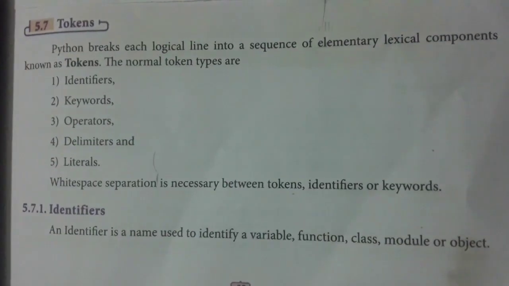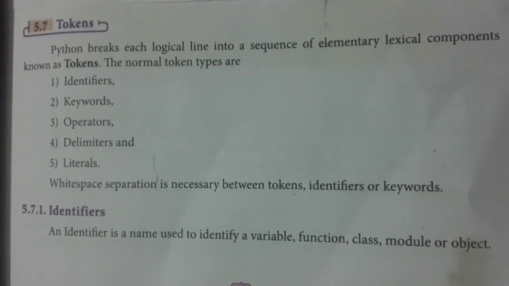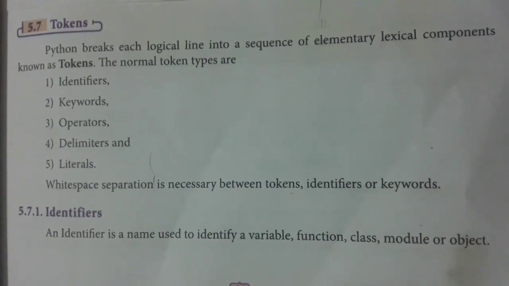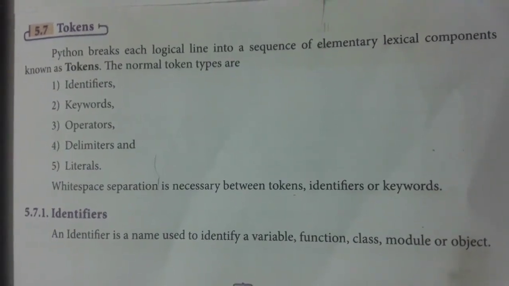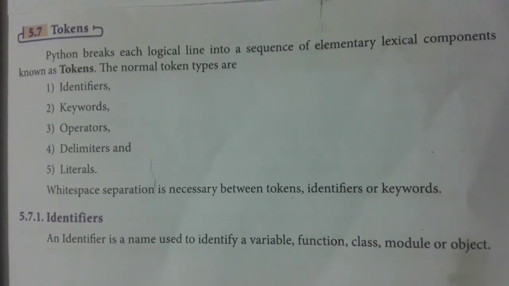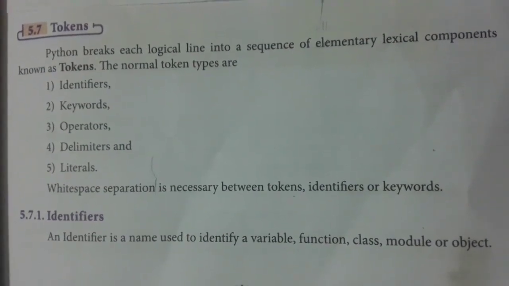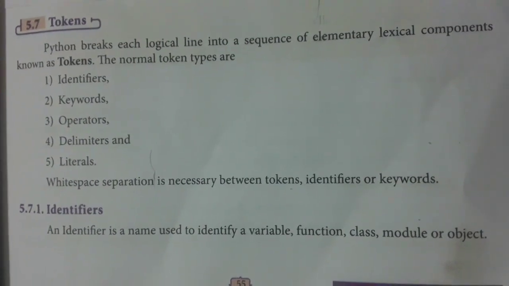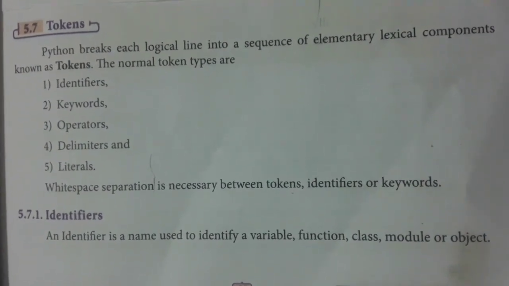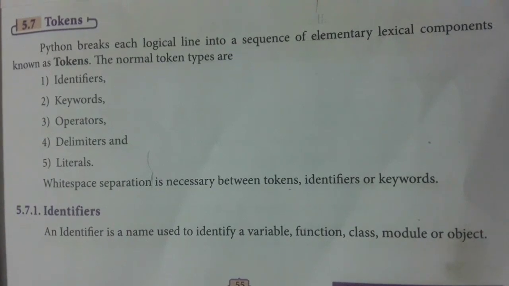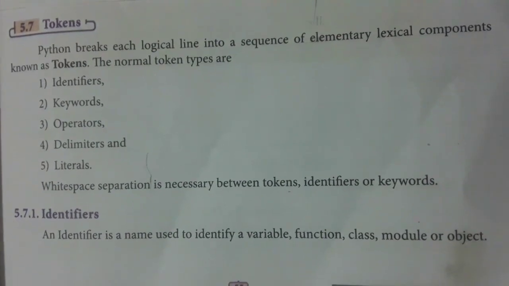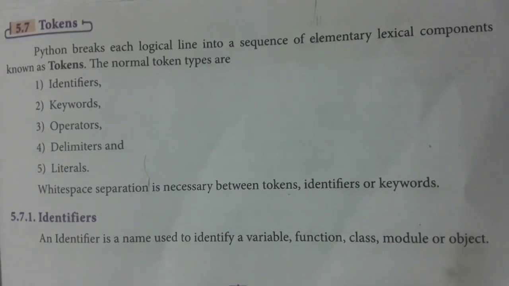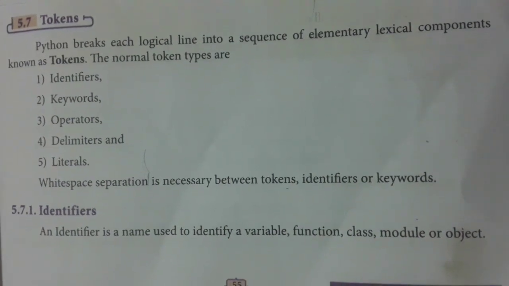So, for today's class, we started with tokens. We have 5 tokens: identifiers, keywords, operators, delimiters, and literals. Now we will see each and every one with example. Identifiers are nothing but variable. The name of the variable is called as identifier, a name given to mention the memory location, that is called as identifier.